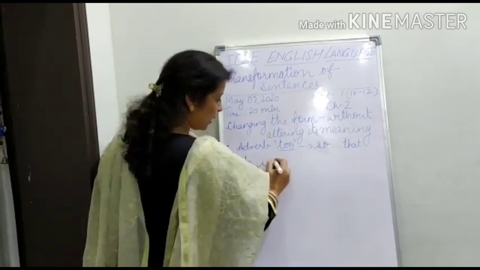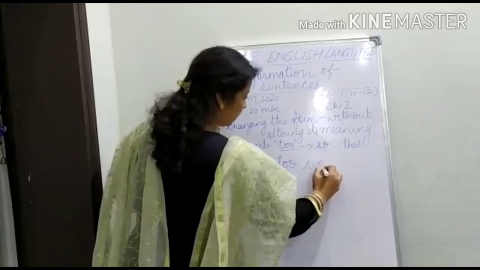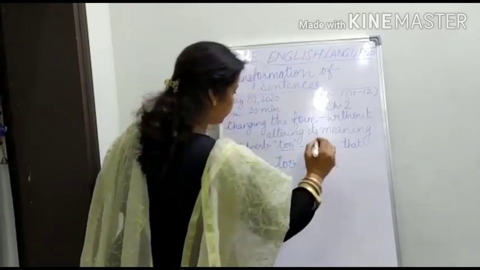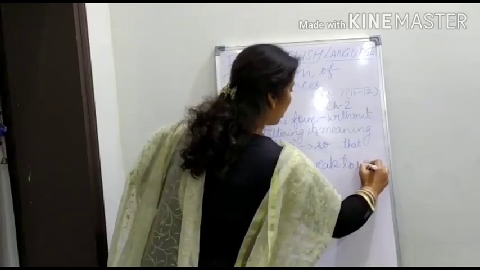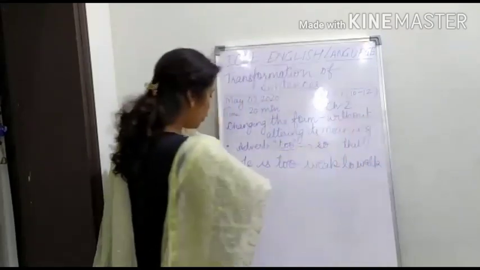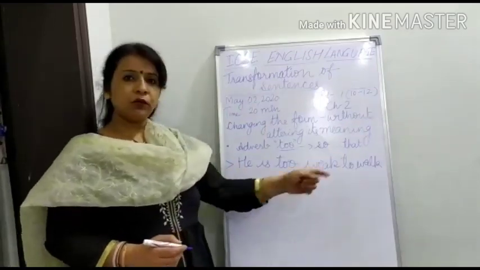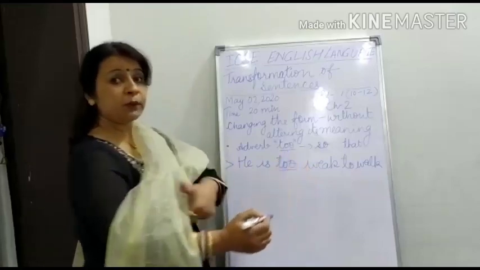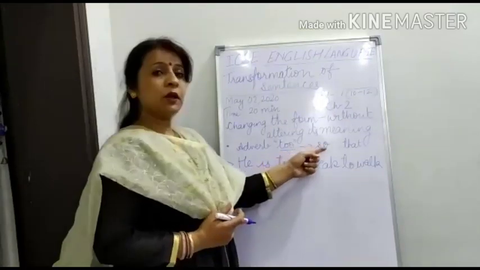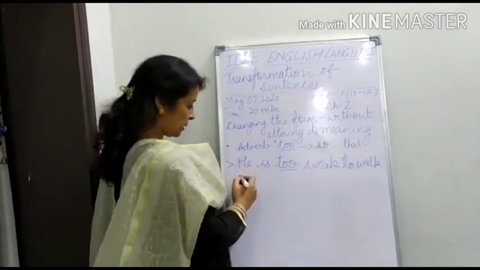He is too weak to walk. So what is the sentence? He is too weak to walk. So what I have told you, we have to replace this adverb too with so that. So how will we do?